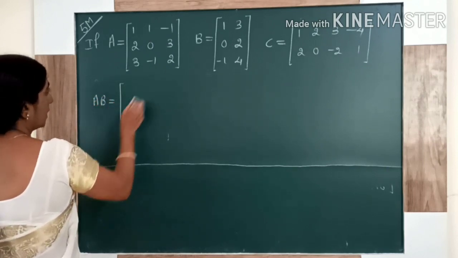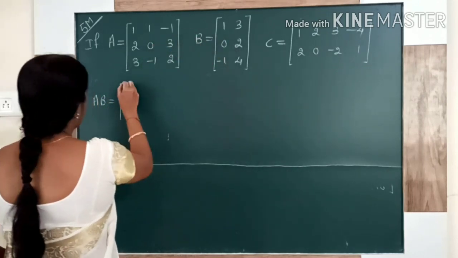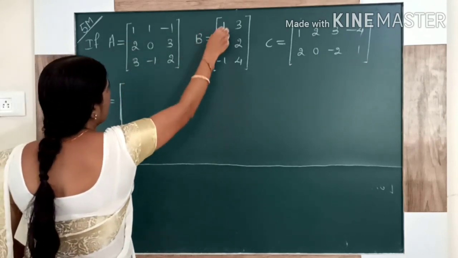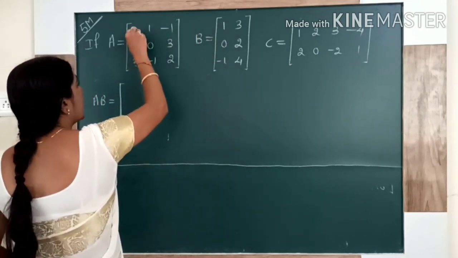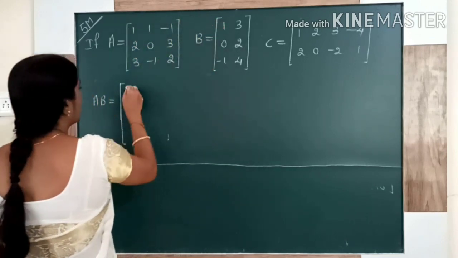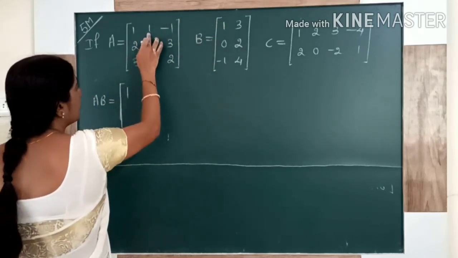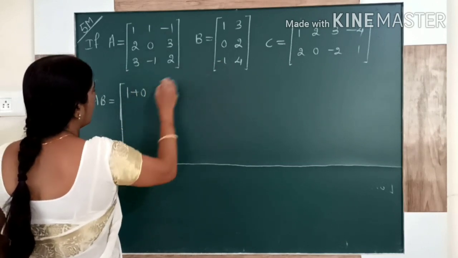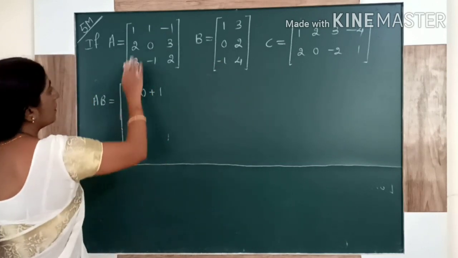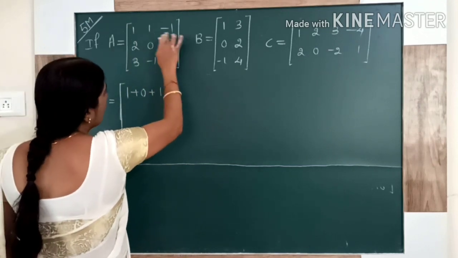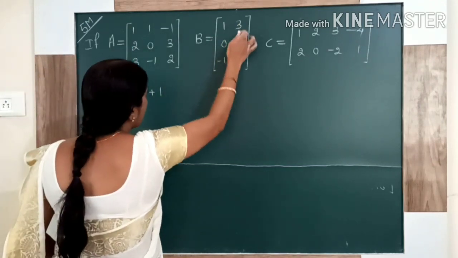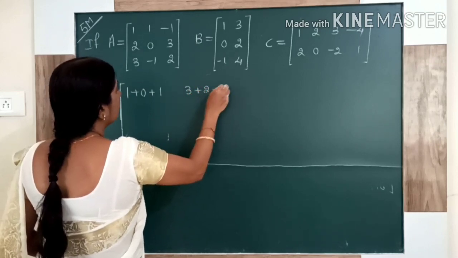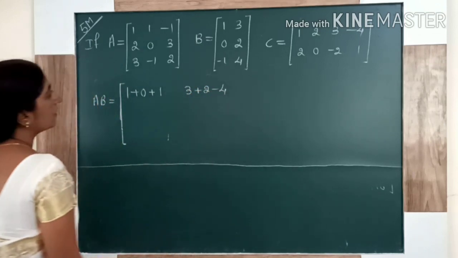Write down matrix A. Here they are side by side. So directly I am multiplying. First row with first column. In that first element into first element. 1 into 1 plus 1 into 0. Then minus 1 into minus 1 will be plus. Then what you are doing? First row with second column. So you got this answer.